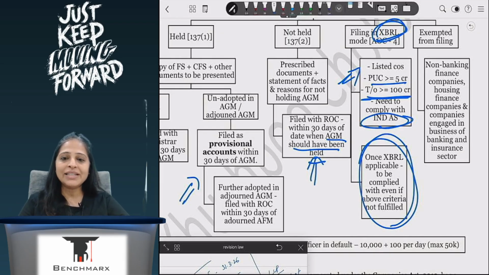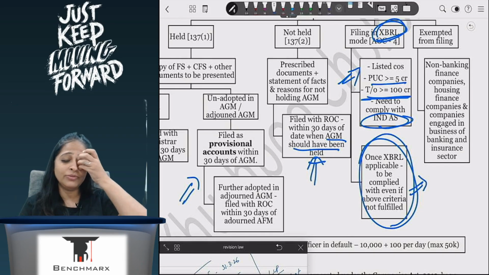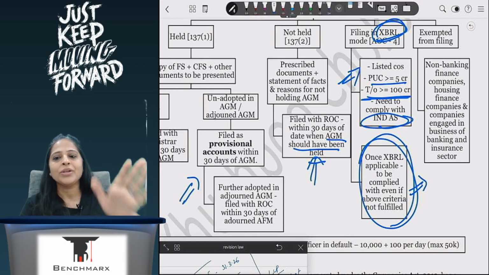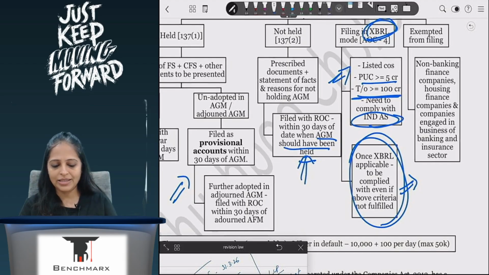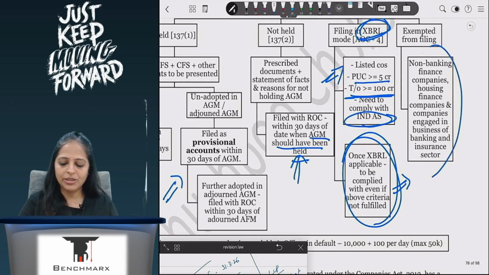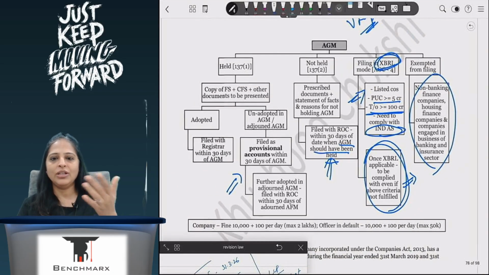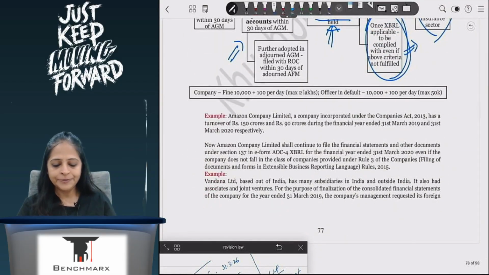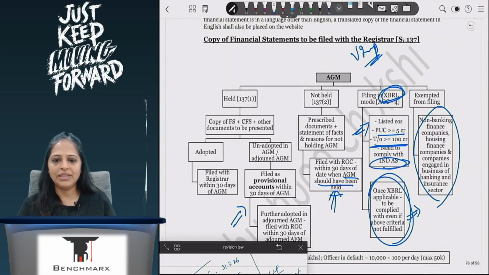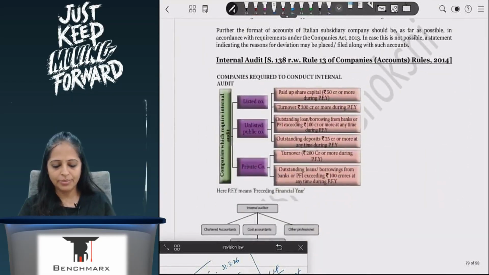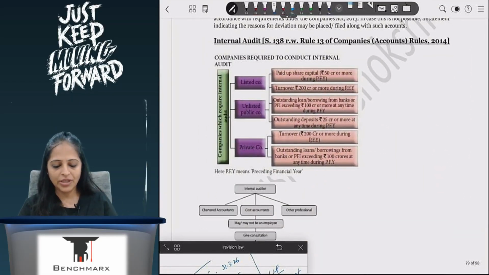Like in CSR, it says that if it is applicable, then 3 years not applicable, then not applicable to you, correct? 1 year in, 3 years out. Similarly here, once it is applicable, whether you are 1 crore, 2 crores, 50 lakhs, 5 lakhs, doesn't matter. Once XBRL applicable, you have to file an XBRL form, and it is not applicable to NBFC, HFC and banking insurance sector because they have their own returns which they are filing. Okay, so very important. Please ensure that this is remembered. I'll come to CSR. I've kept it at the end.